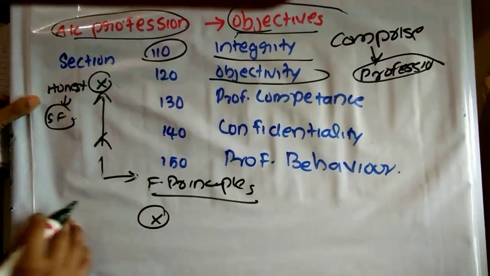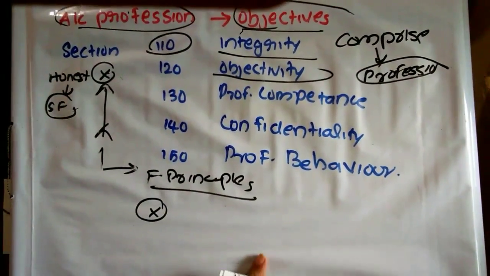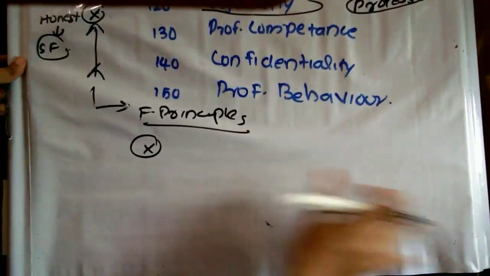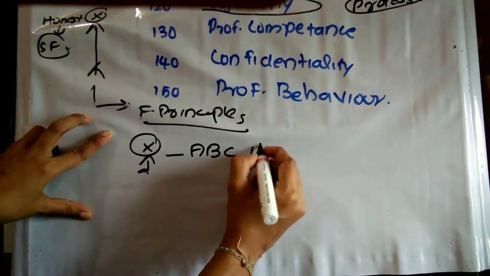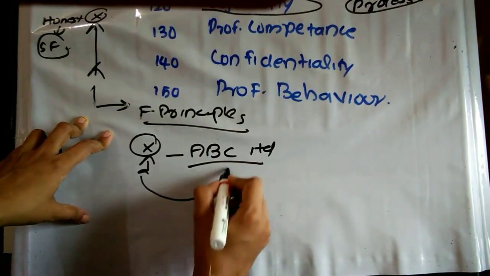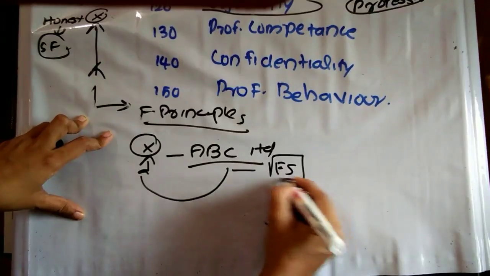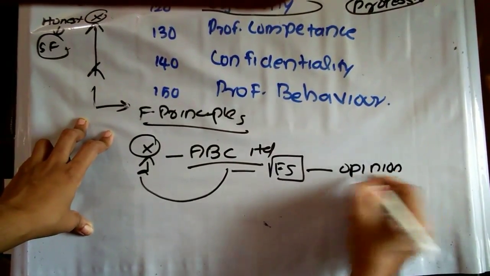Suppose Mr. X, a practicing chartered accountant, has been appointed as an auditor of ABC Limited. He is examining the financial statements, and at last, while expressing an opinion, he is required to express what opinion?